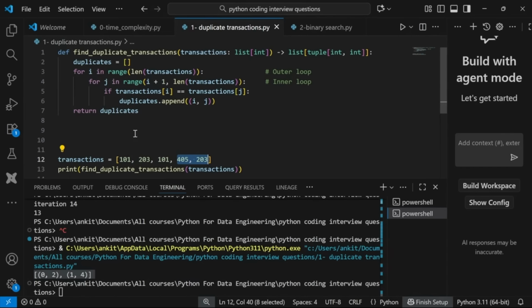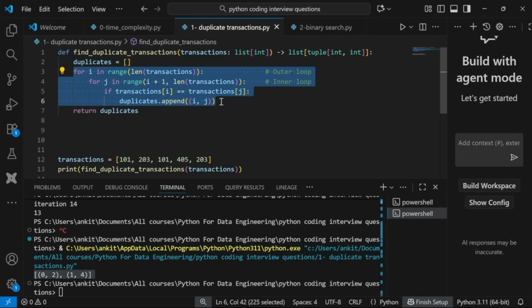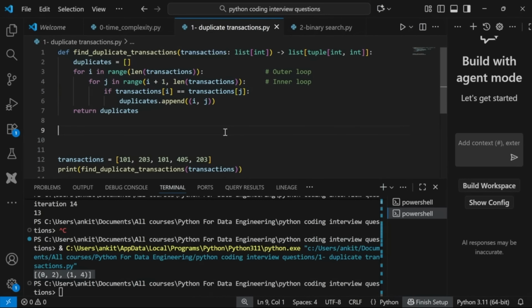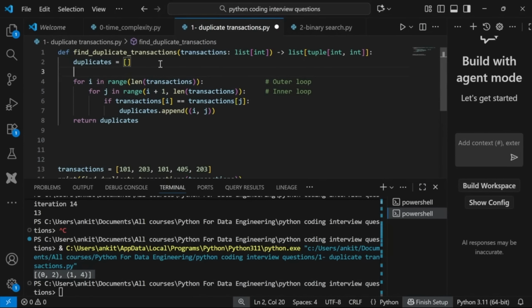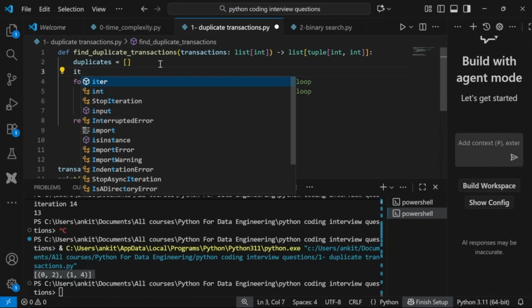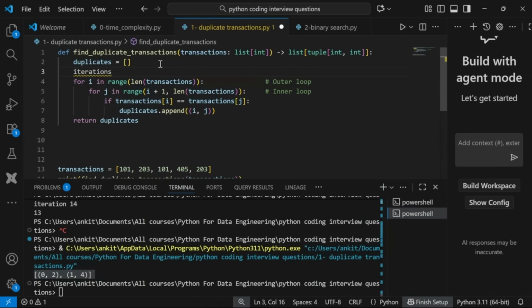I'm running a loop on this list first, and then again I'm running another loop on transactions and comparing, right? I'm not going to explain this program, but basically we have to run a loop two times. Whenever you see a loop two times, mostly it is O(n square) time complexity, right? Let's see how many iterations we have to run. So I'll say iterations equal to 0, and then iterations equal to iterations plus 1.